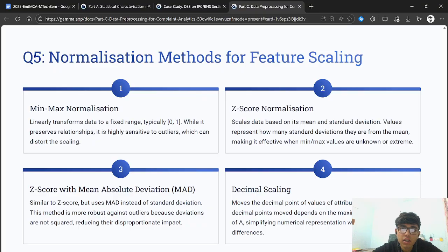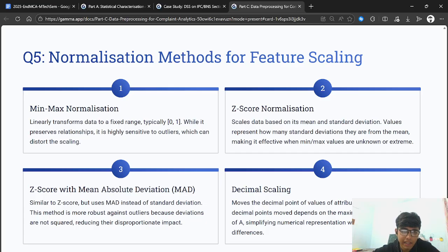Normalization methods for feature scaling are as follows. Min-max normalization linearly transforms the data to a fixed range, typically between 0 and 1. While it preserves the relationships, it is highly sensitive to outliers, which can distort the scaling. Z-score normalization scales the data based on its mean and standard deviation. Values represent how many standard deviations they are from the mean, making it effective when min-max values are unknown or extreme.